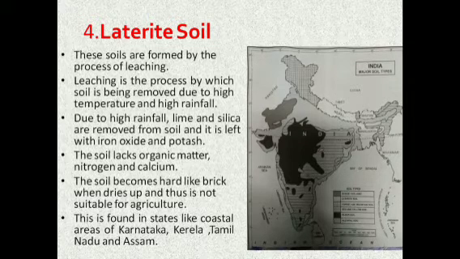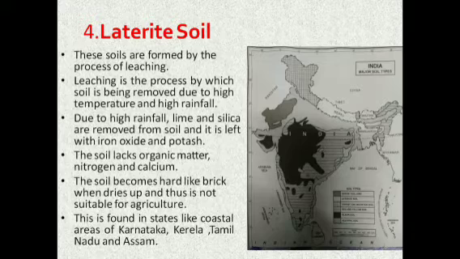Due to high rainfall, lime and silica are removed from the soil and it is left with iron oxide and potash. The soil lacks organic matter, nitrogen and calcium. The soil becomes hard like brick when it dries up and thus is not suitable for agriculture.